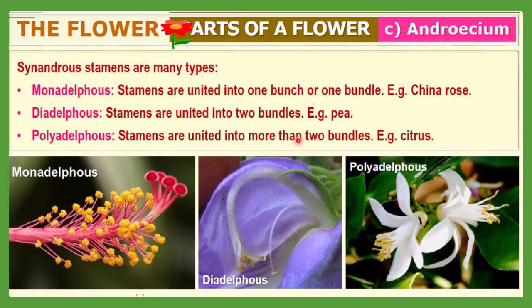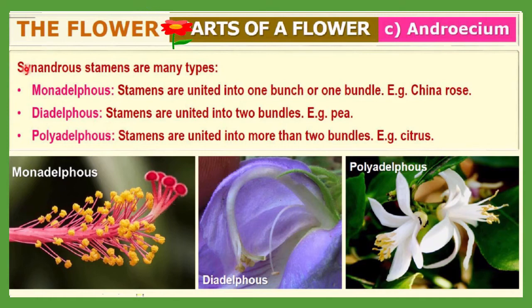Next, the synandrous type of stamen, meaning a group of stamens, has many kinds. One is monoadelphous, because only one group is there. Here the stamens are united into one bunch, one group or one bundle. An example is the China rose. You must remember the examples. Next is diadelphous. Here what happens?